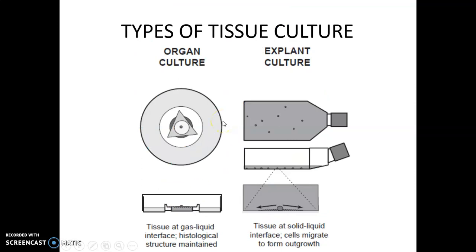Then the types of tissue culture. Now here we are discussing animal tissue culture. In animal tissue culture, the explant used is either a piece of tissue or an organ, and such pieces of tissue and organs are allowed to grow in these flasks, which are known as T flasks, or onto the cover slips.